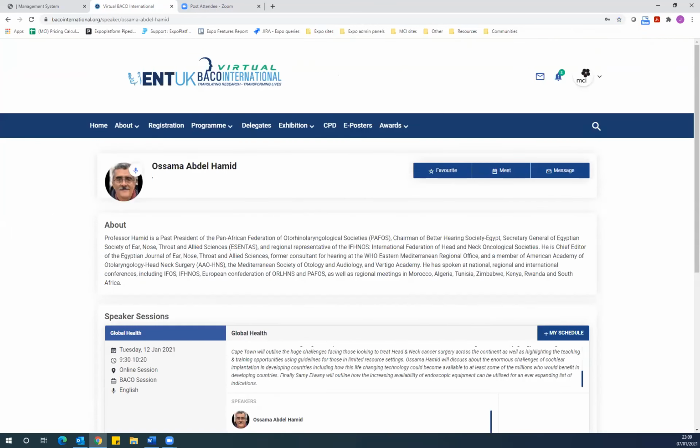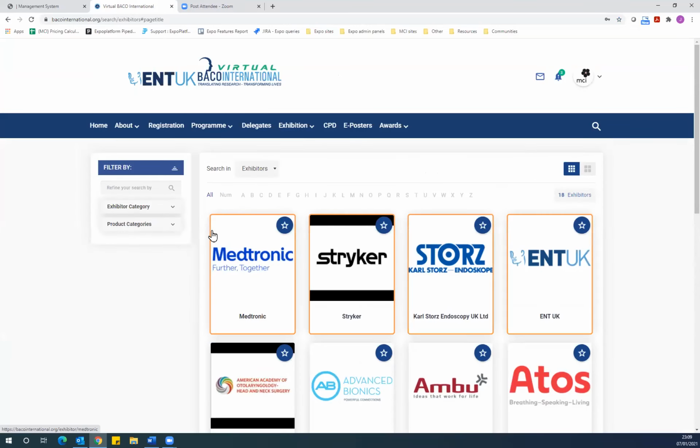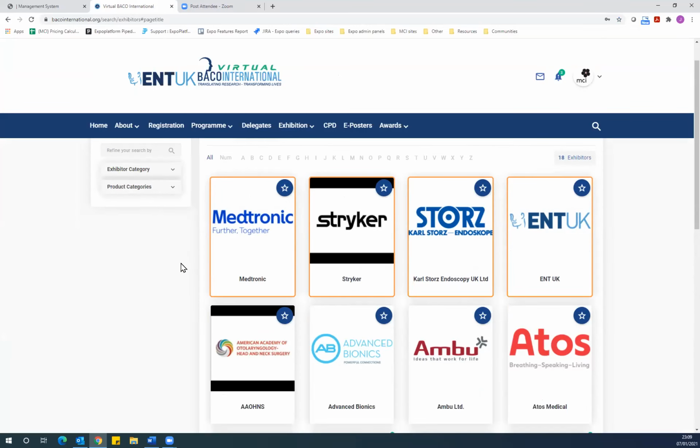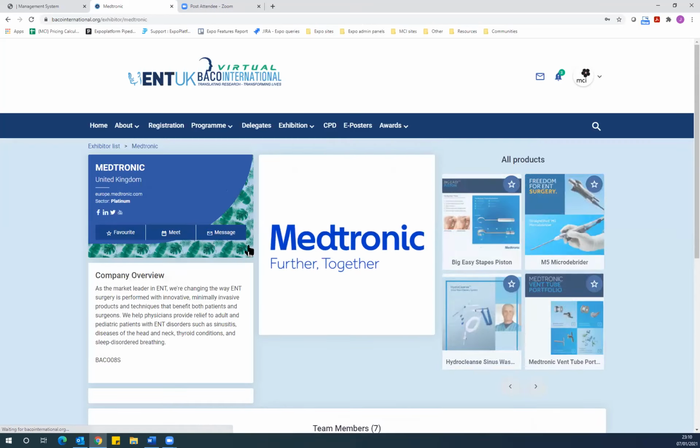The exhibition is such a big part of the face-to-face Congress, and whilst we cannot replicate that experience, we do have a virtual floor and encourage you to visit the stands and review the latest research and innovation from our industry partners. It's so easy to interact with an exhibitor. If you click the star on their logo, you can favorite, meet, message, just like I showed you before. But before taking any of those actions, you can click on their profile to see what they're all about.